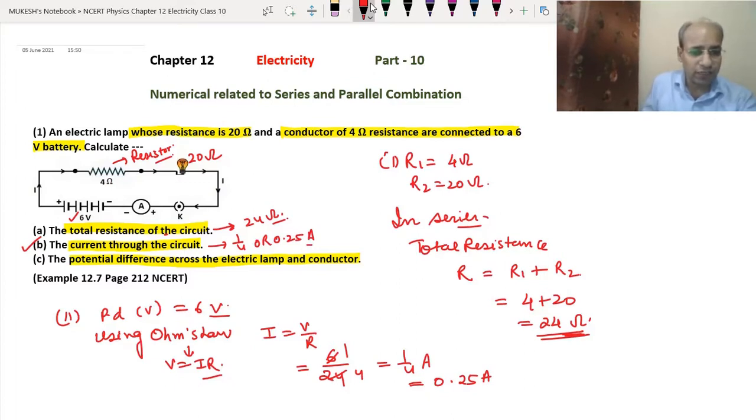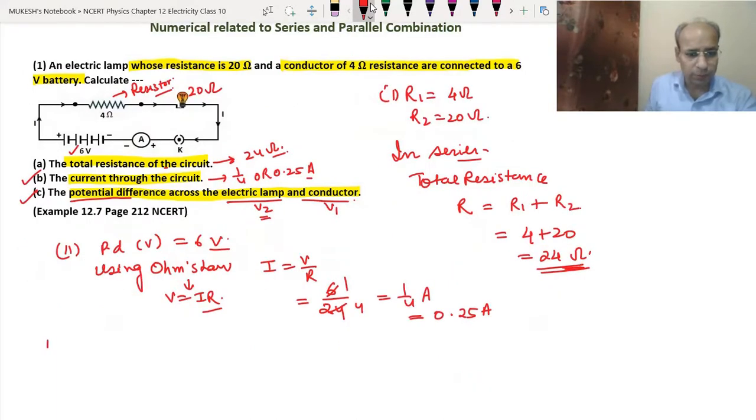Now we have to find the third part, the potential difference across the lamp and conductor. Since we have taken the lamp as R2, we will write V2, and V1 for the resistor.